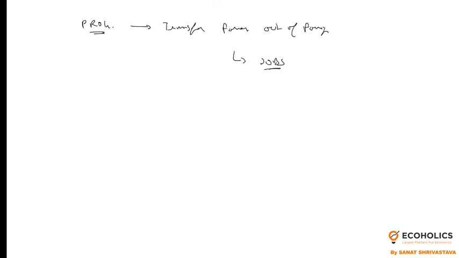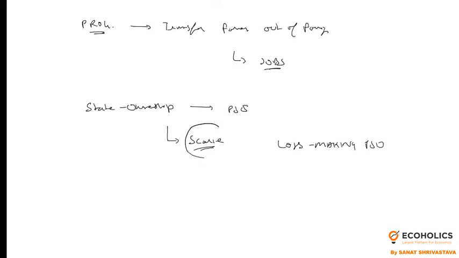Now the second thing that the government can do is to abandon state ownership of public sector enterprises or public sector undertakings. It was always, we can say, a fault in economic policy that there's a big waste of scarce resources that goes to loss-making PSUs. We need to think that these are scarce resources, they are taxpayers' money, so we cannot just give them to bail out these loss-making public sector undertakings.